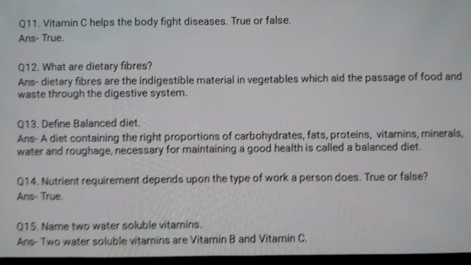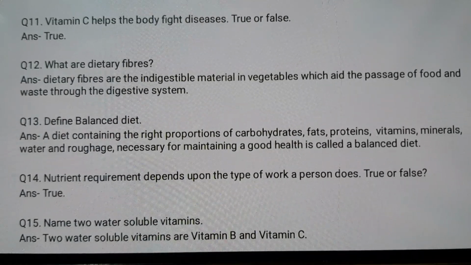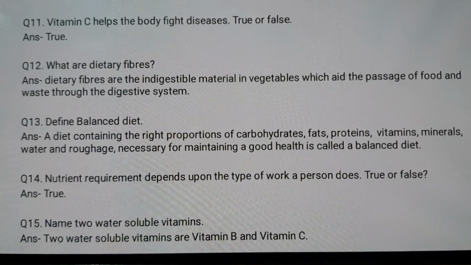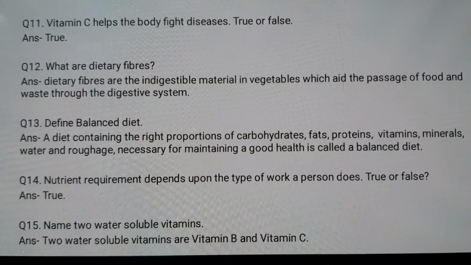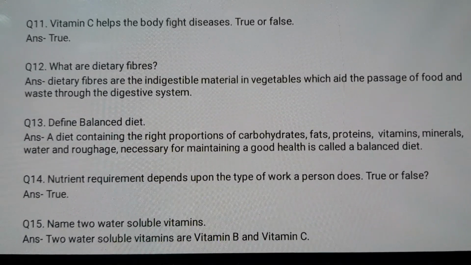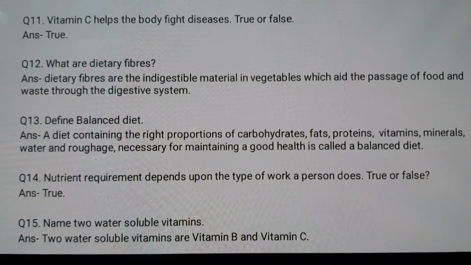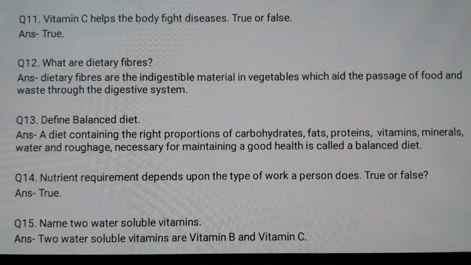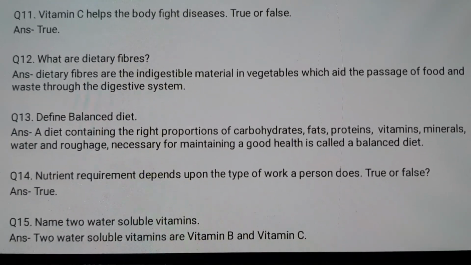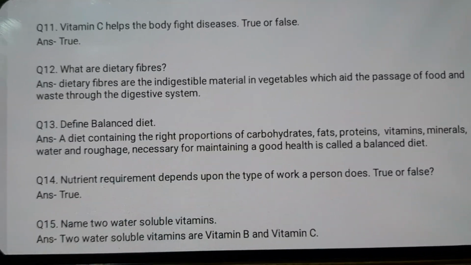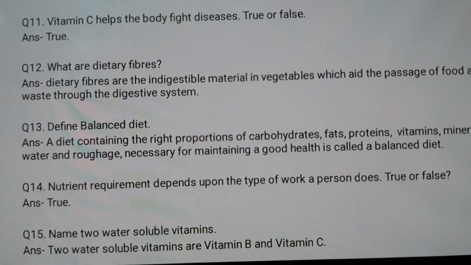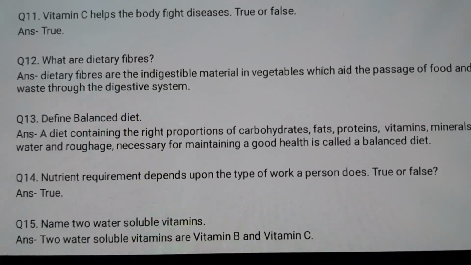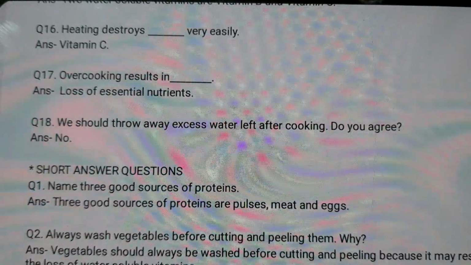Question 13 is a very important question: what is a balanced diet? A right proportion of carbohydrates, proteins, fats, vitamins, minerals, water and roughage necessary for maintaining good health is called a balanced diet. Question 14: nutrient requirement depends upon the type of work a person does. It is true, the nutrient requirement is different from person to person. Question 15: name two water soluble vitamins. These are vitamin B and vitamin C.